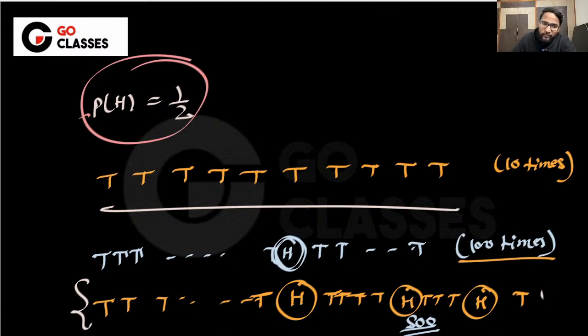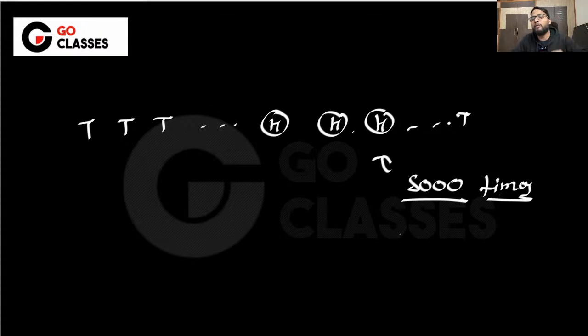Then you actually work hard and you have tossed it maybe 10,000 times or 5,000 times, let's suppose, and most of the time you are still getting tail. Let's suppose only 50 times you have got head. Then you will say that see, this time I have tossed 5,000 times, still I'm getting just 50 heads. How can you claim probability is 1 by 2?